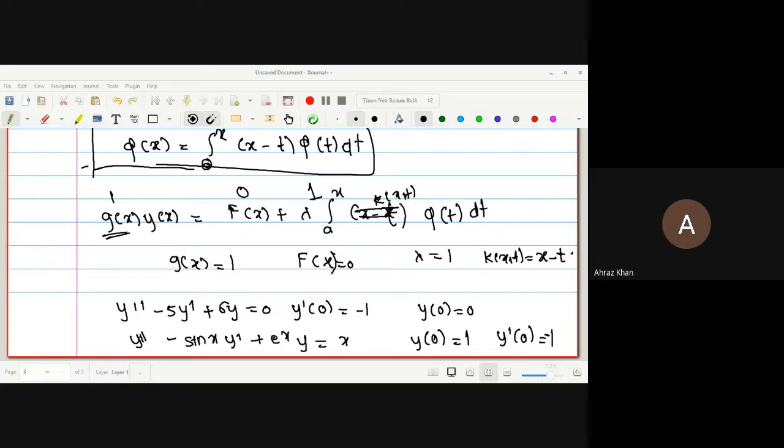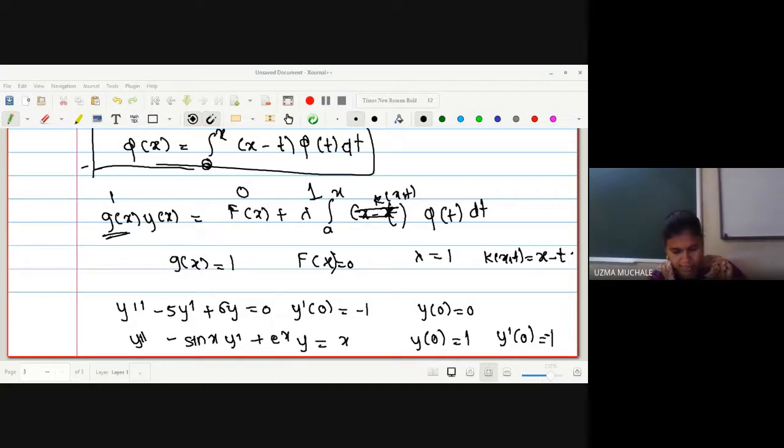Correct. And k of xt is 5 minus 6 times x minus t. Correct. Anyone else got the same answer? Yes, ma'am. Solve the second one also.